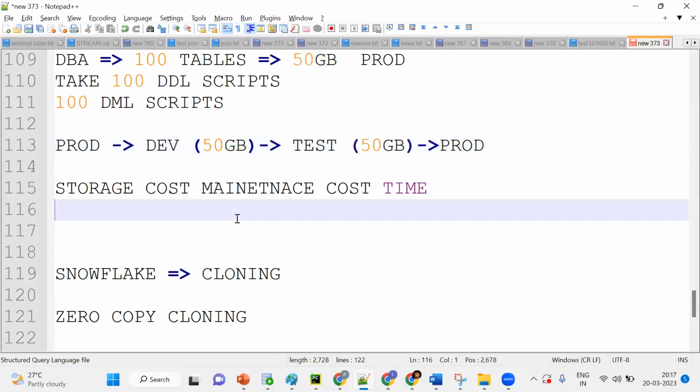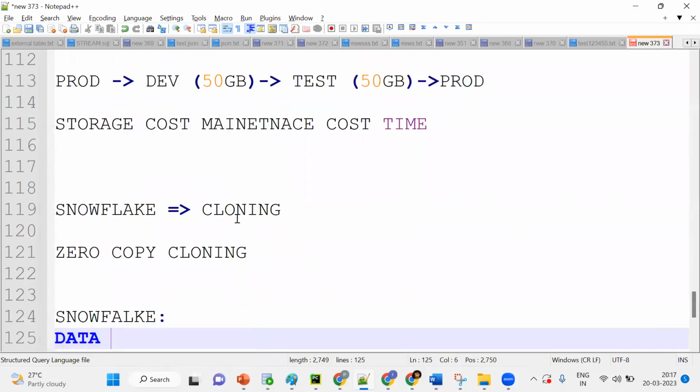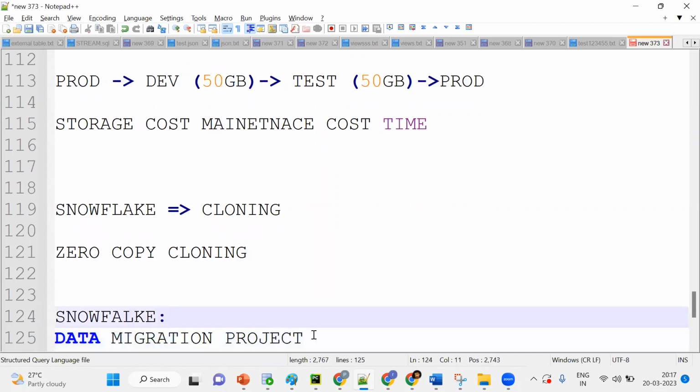Now remember one thing. Why are companies choosing Snowflake? What's the concept for Snowflake? Mainly for data migration projects. Once we get a project, we'll mainly work on data migration. From one database or one source, we need to move all this data into the cloud. That is the main purpose.